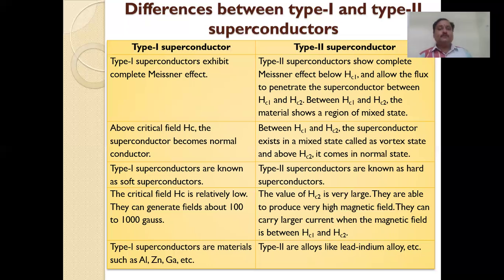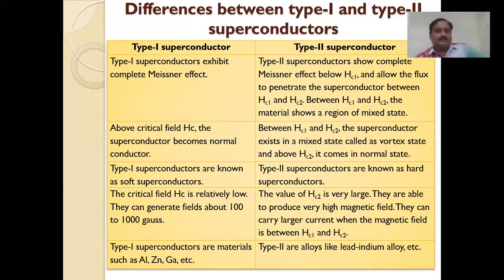Next, type 1 superconductors exhibit complete Meissner effect. What the Meissner effect is, we can show in the next slide. Type 2 superconductors show complete Meissner effect below Hc1, that is critical field 1, and partial effect in between Hc1 and Hc2.